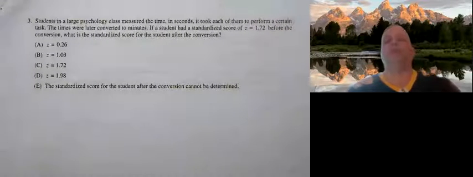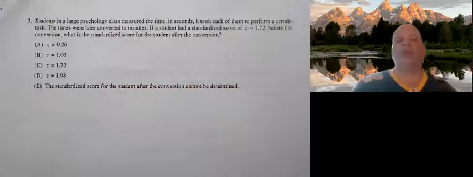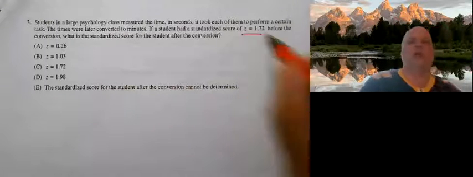Students in a large psychology class measure the time in seconds it took each of them to perform a certain task. The times were later converted to minutes. If a student had a standardized score of Z equals 1.72 before the conversion, what was the standardized score after the conversion? So basically, the times were converted to minutes, and originally it was in 60 seconds, so we're dividing by 60.